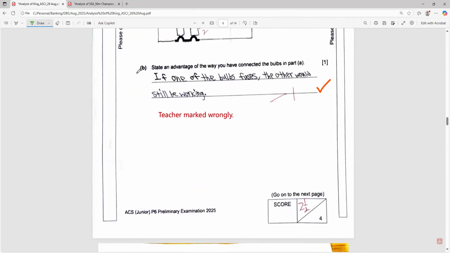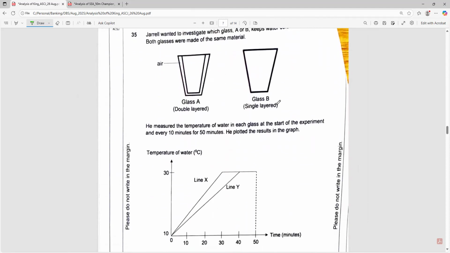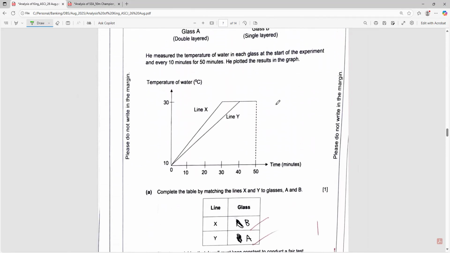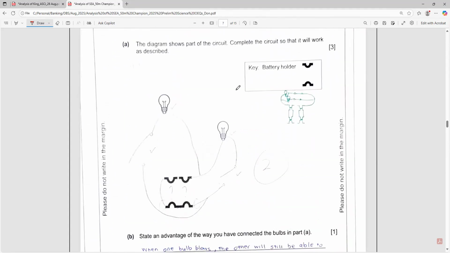Okay, let's continue. Okay, this question is actually a P4 science question, testing the heat concept, and the student got it correct. And then personally, I just want to give a comment. Try to avoid using the place or the location. So instead of saying the location, the better answer would be the volume of water in each glass would be the same. Okay, you look at the other student, what he wrote.